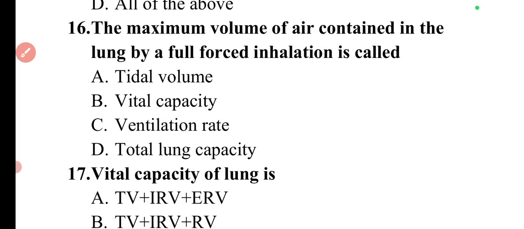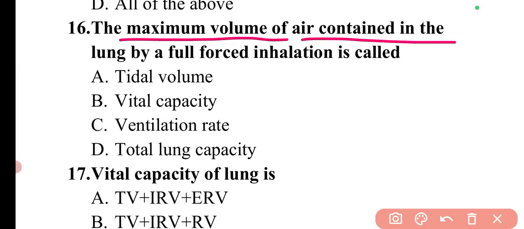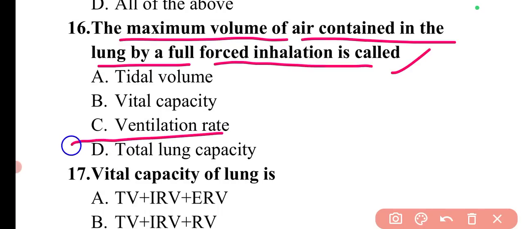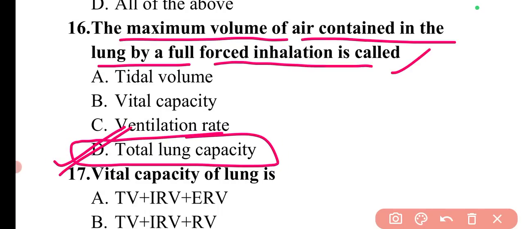Next question is, the maximum volume of air contained in the lung via a full forced inhalation is called. So when we inhale, the maximum amount of air that we can inhale via a full forced inhalation is known as our total lung capacity. So here option D is correct.